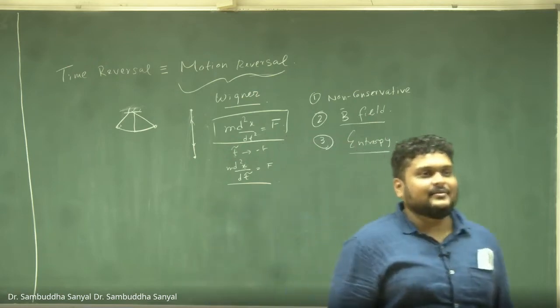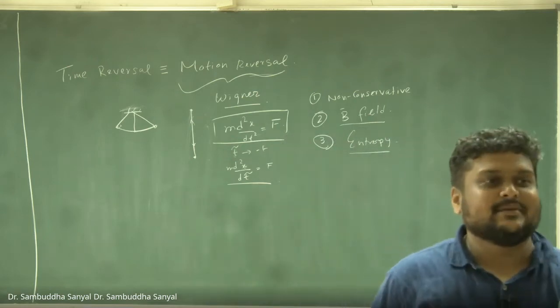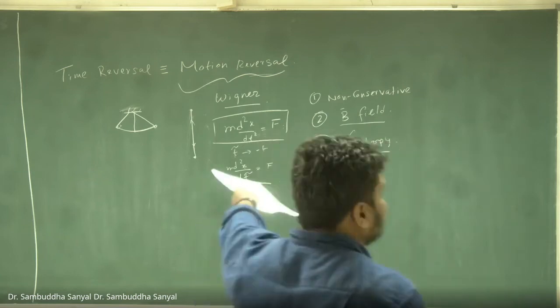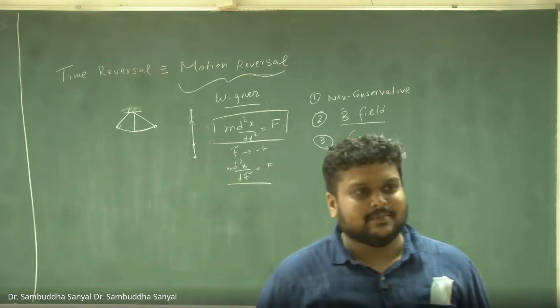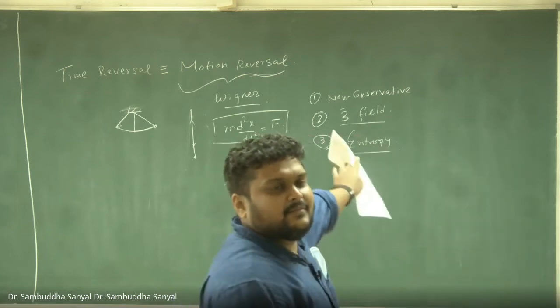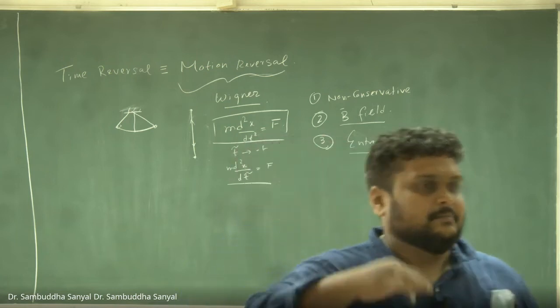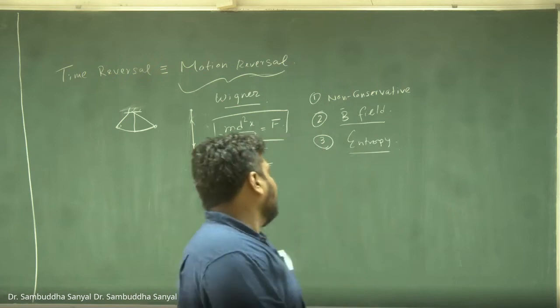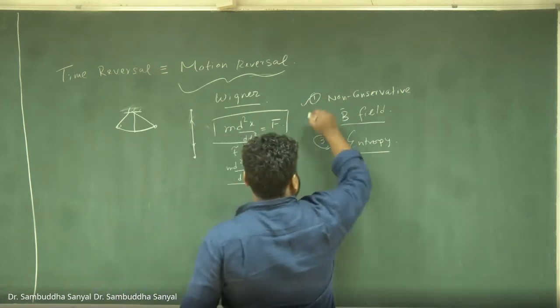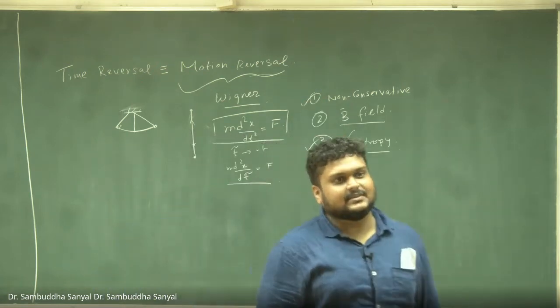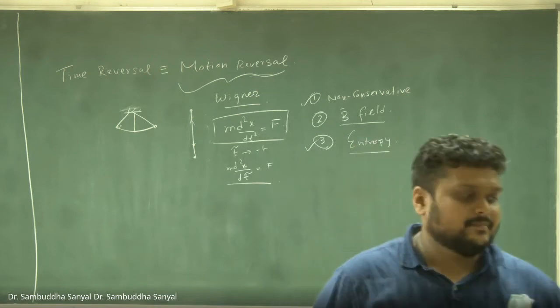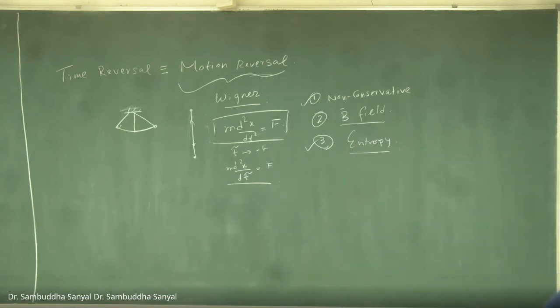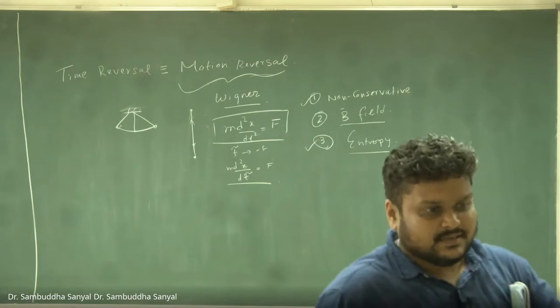Now, can you tell me where they are coming from? Because the equation of motion doesn't have it. They are all classical examples. Let's leave the magnetic field aside for some time, because it's not Newton's equation, it's an electromagnetic equation. But let's take these two cases. They should be explainable from Newton's equation. Then where are they coming from? Newton's equation itself is time reversal symmetric. How is it happening then?